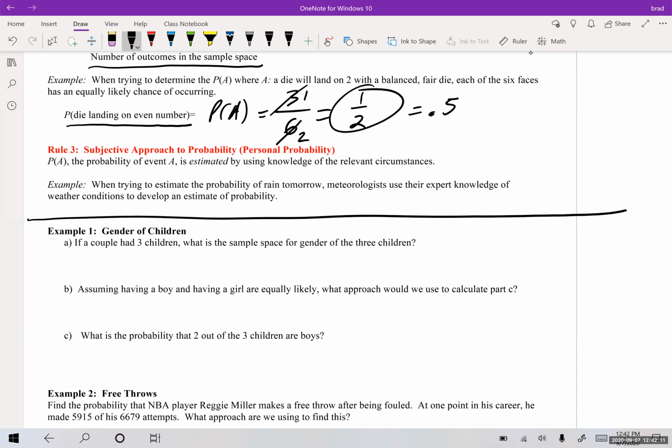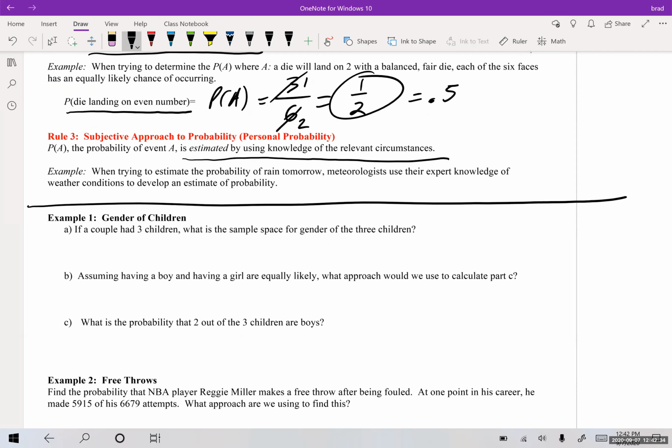when they're trying to predict the weather, they base it on certain information they have and circumstances. So like, what if they took the weather over a 20-year period in this certain valley for this month for 20 years straight? They would use that data to try to talk about the outcomes. So that's what they're talking about, estimated by using knowledge of relevant circumstances, okay?